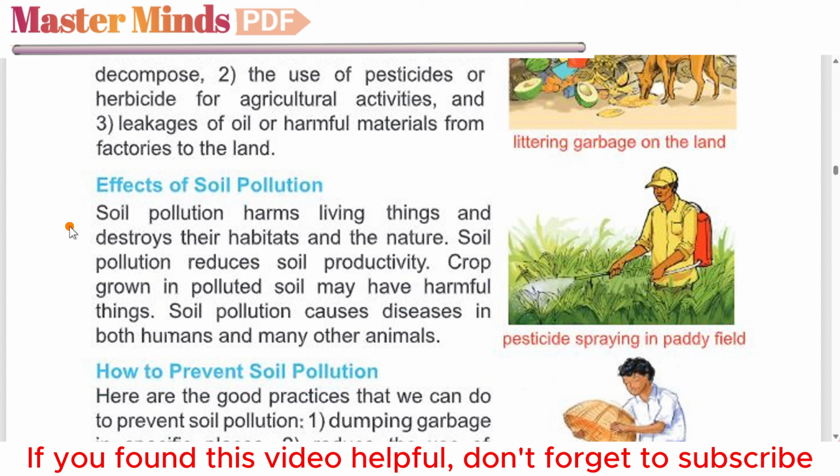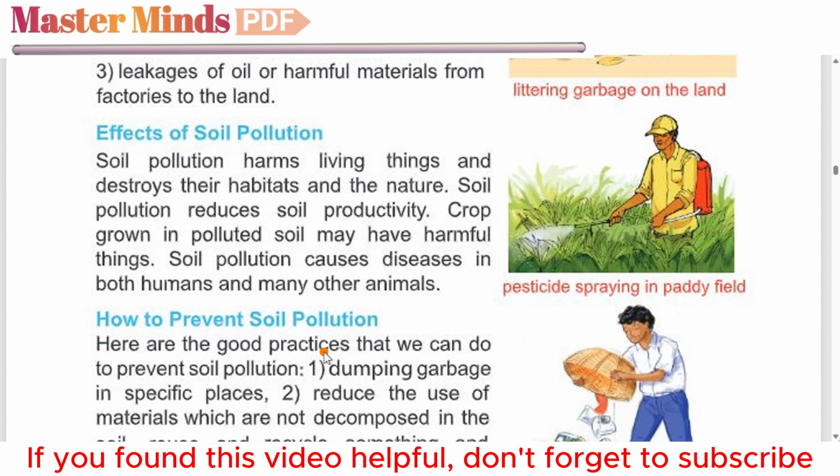Effects of soil pollution. Soil pollution harms living things and destroys their habitats and the nature. Soil pollution reduces soil productivity. Crops grown in polluted soil may have harmful things. Soil pollution causes diseases in both humans and many other animals.